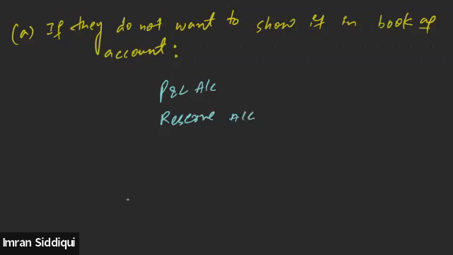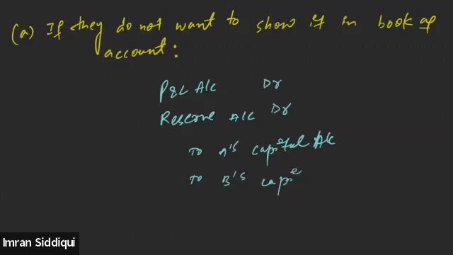Reserve account debit or general reserve account debit to the existing partners in their old ratio. So that means if we have two partners, A and B, we'll write down A's capital account, B's capital account.